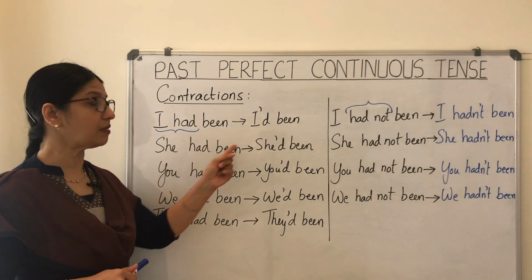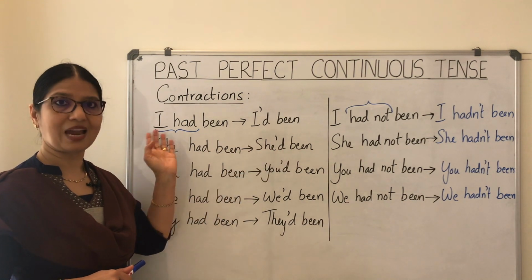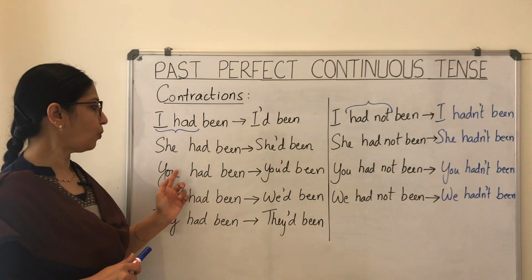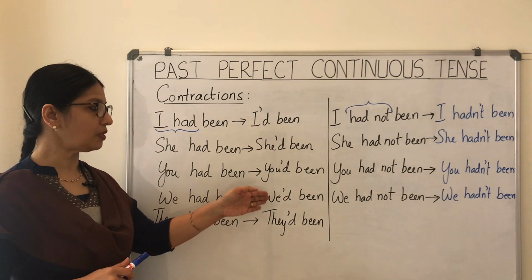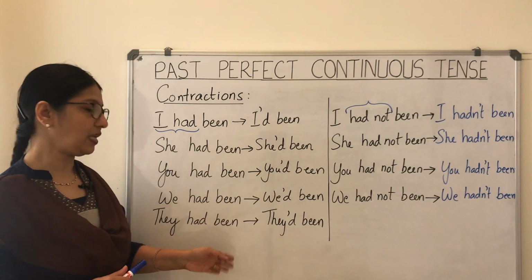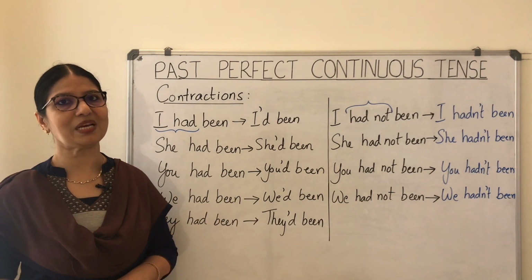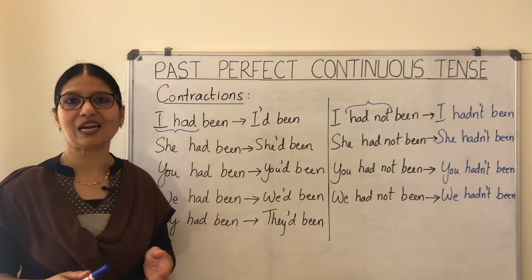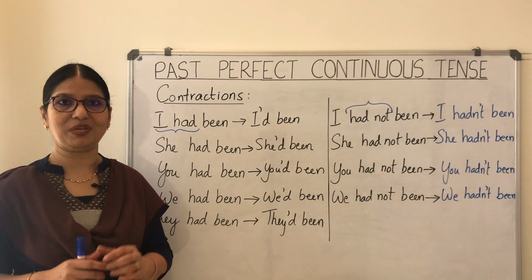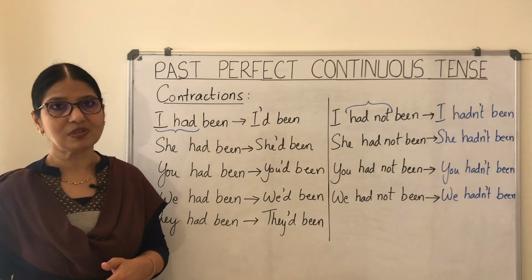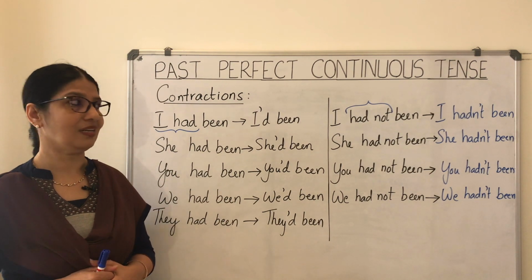She had been becomes she'd been. He had been will be the same. You had been, you'd been. We had been becomes we'd been, and they had been also will follow the same pattern. So what about it had been? Usually we don't contract it as it'd been, but you can hear people using it once in a while.